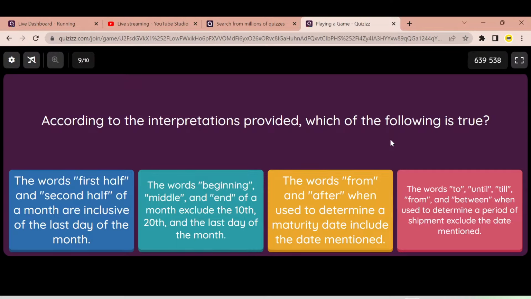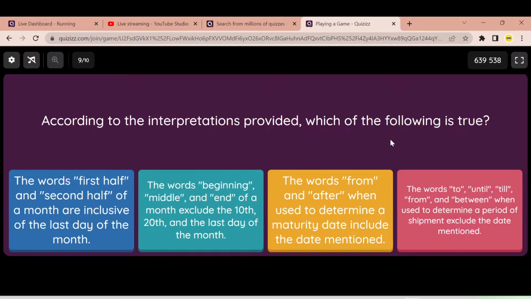Answer C. The words from and after when used to determine a maturity date include the date mentioned. We know that's incorrect. Why? From and after when they are used to determine a maturity date always exclude the date that is mentioned.